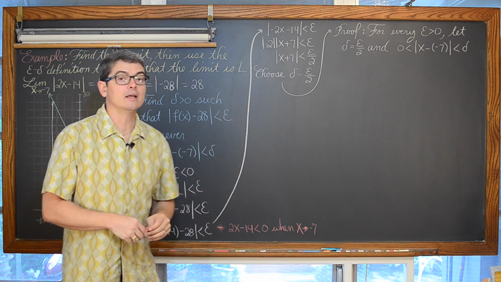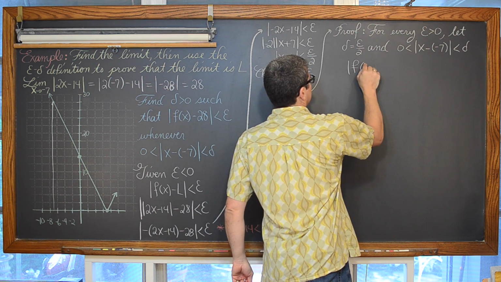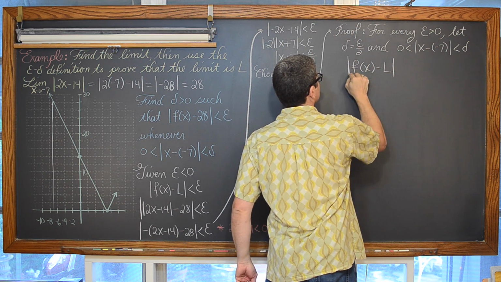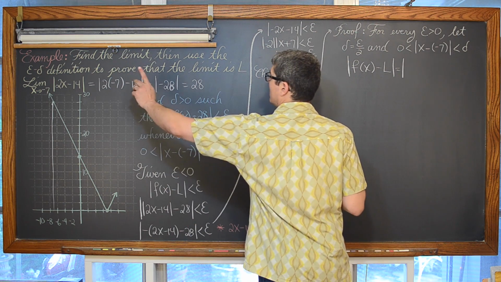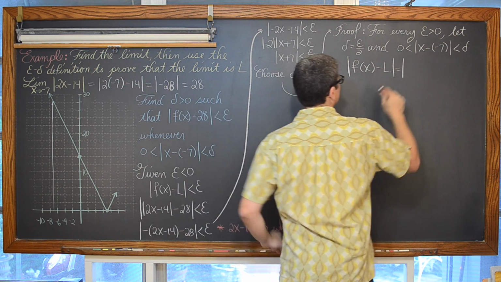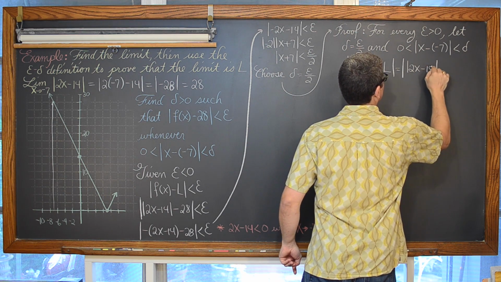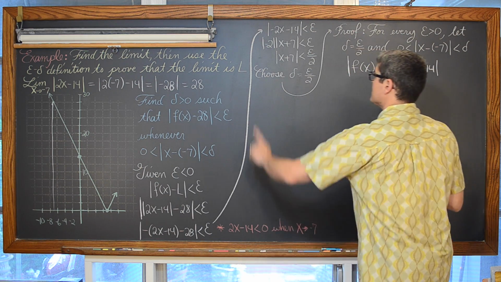So let's start off with that one last time. Absolute value of f of x minus L is equal to the absolute value of 2x minus 14 minus our limit that we found to be positive 28.